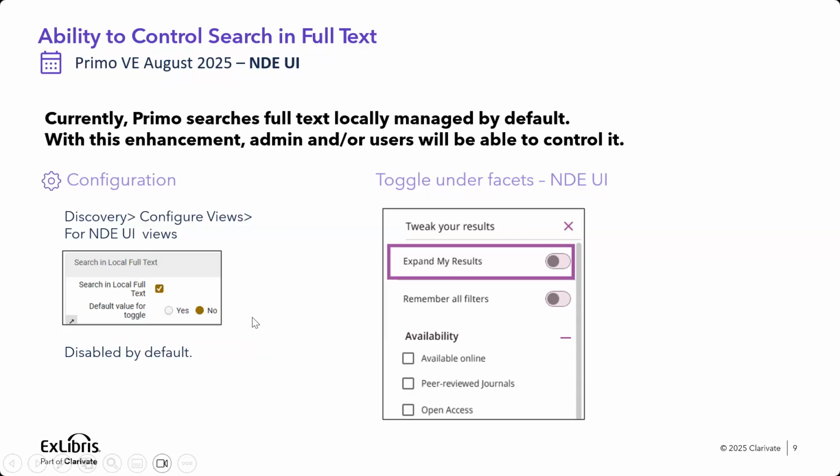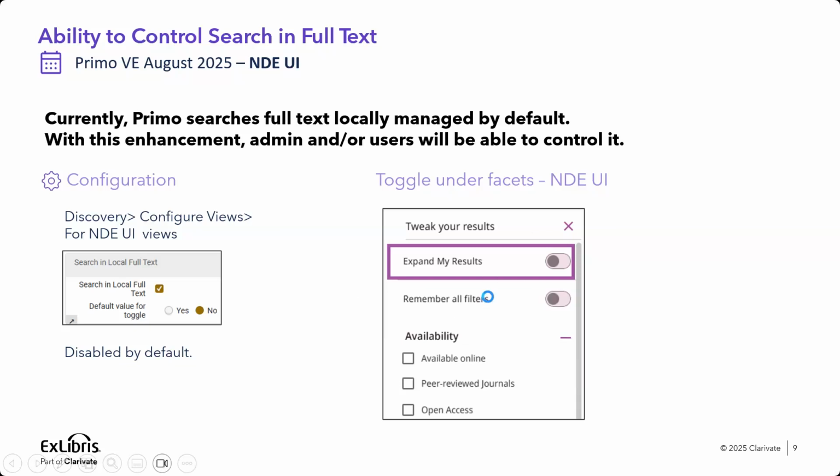The decision if to display or not the toggle is similar to what was in CDI, but now we will consider both configurations, both the one from CDI and the one that you can see over here on the screen. And when the configuration indicates that the user should be searching by full text or should have the option to search by full text, we'll be displaying this toggle of expand my results. And this is not new because you saw it already for CDI, but now it includes also the control over the local records.